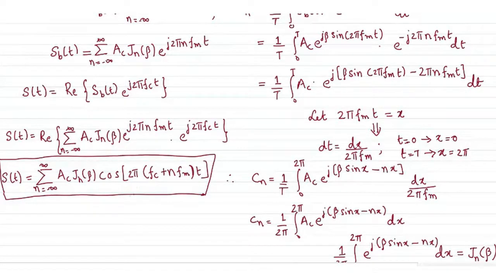So it appears that a frequency modulated signal will have an infinite number of components, which gives us a difficult situation in finding the precise bandwidth of the FM signal. When n runs over an infinite number of values, how can you define a constant value of bandwidth for a signal? So this arrives at the conclusion of this session. I'll revisit this in the next class so that it will be easy to connect to the next class.